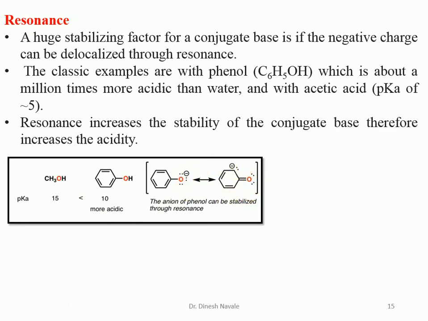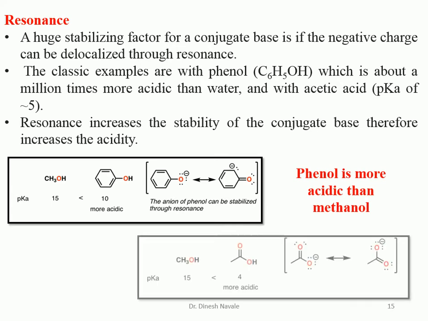Phenol will show more resonating structures, whereas methanol will not have any. So the more resonating structures, the more stable the conjugate base, and the more stable the conjugate base, the more acidic the corresponding compound. That's why phenol is more acidic than methanol.